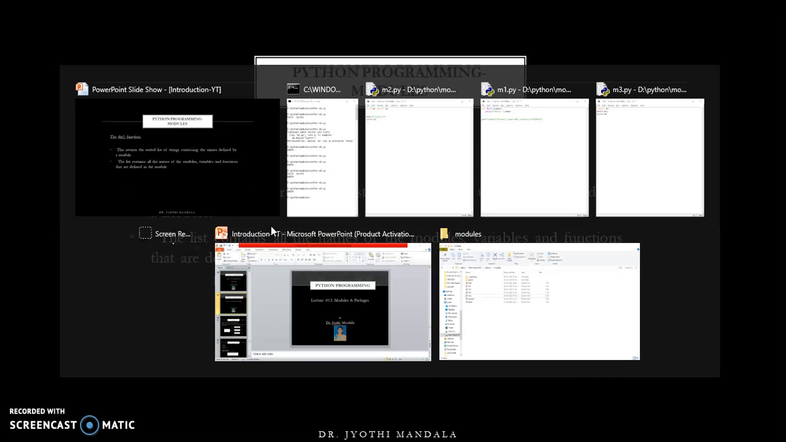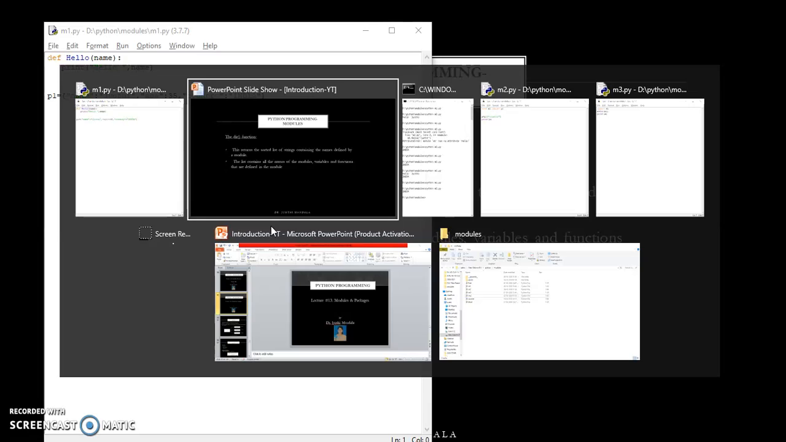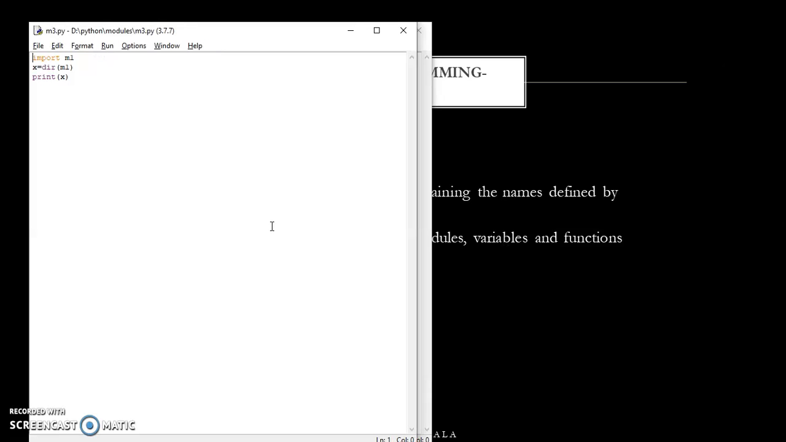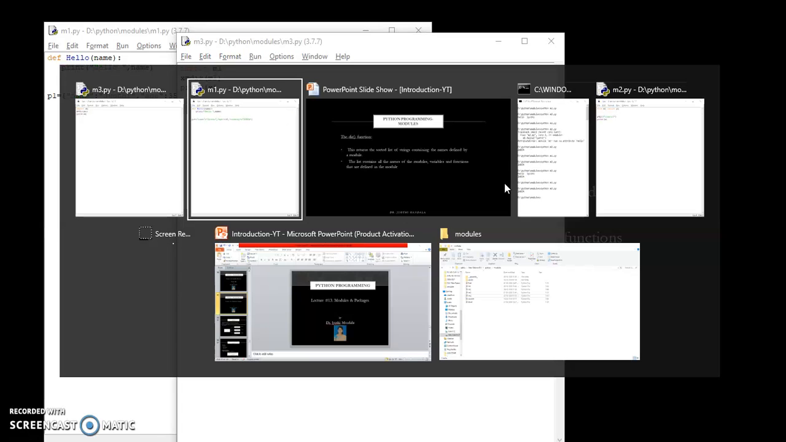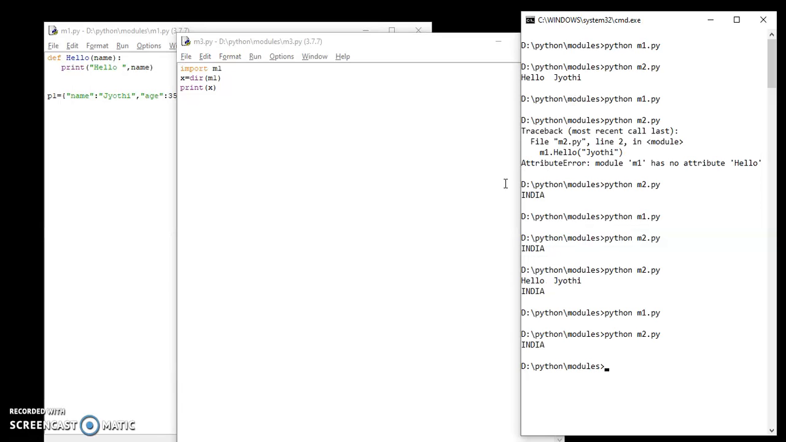So we already have m1. Now let us consider m3, another module, and in m3 I am importing this m1, where I am displaying dir of m1. Now x will contain a list, where this list will contain all the names that are available in this one. So let's execute this one first and see what happens.